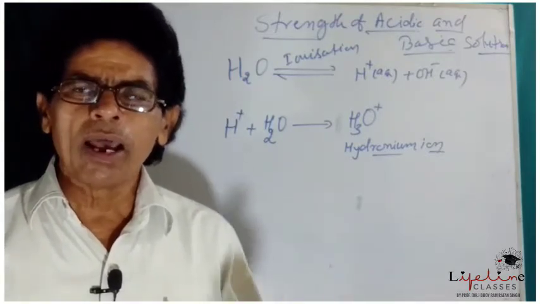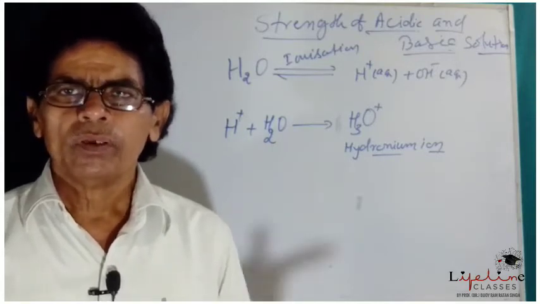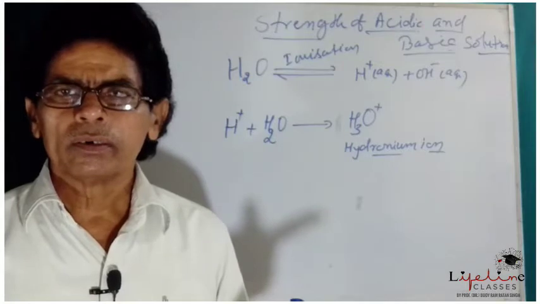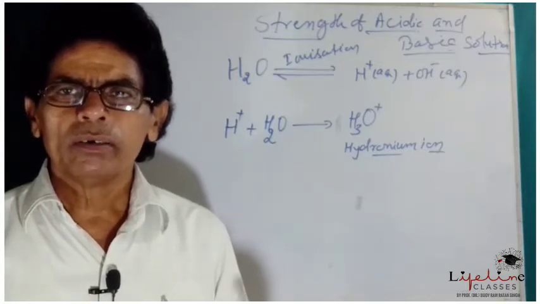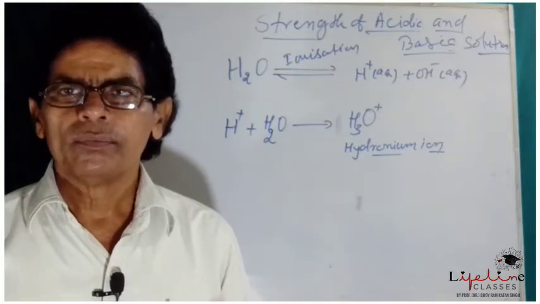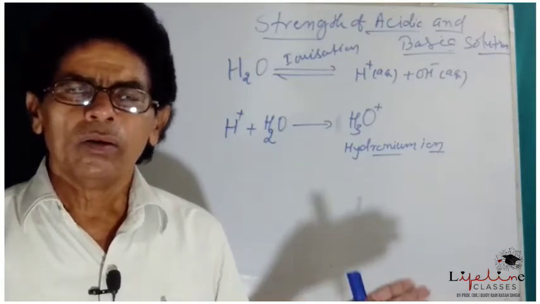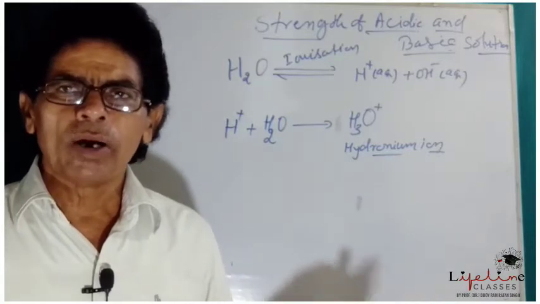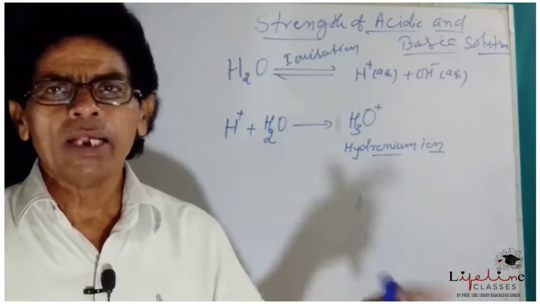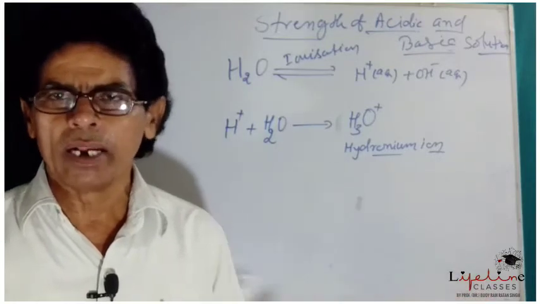Therefore, partial ionization leads to chemical equilibrium. In the case of water, the ionization is also partial. So there exists an equilibrium between the unionized water molecules and the ionized products, that is hydrogen ions and hydroxide ions.